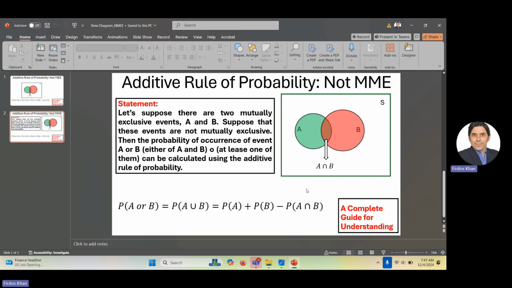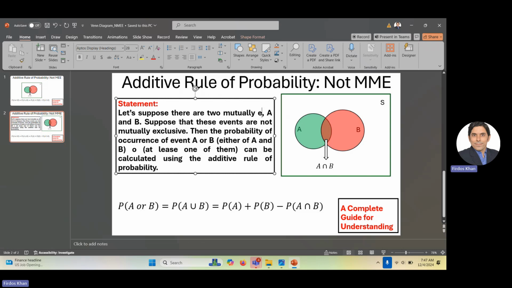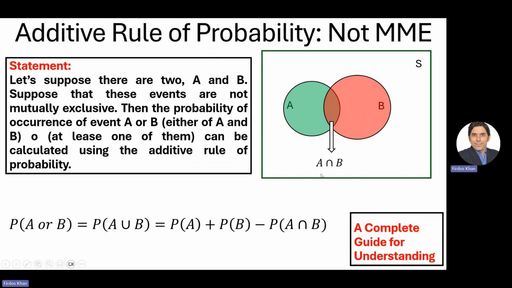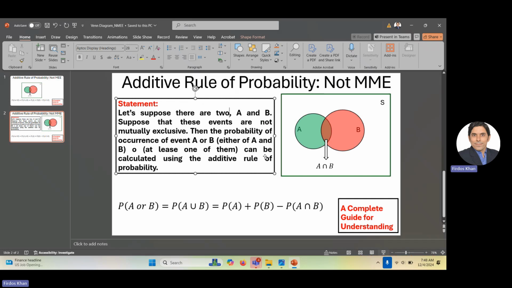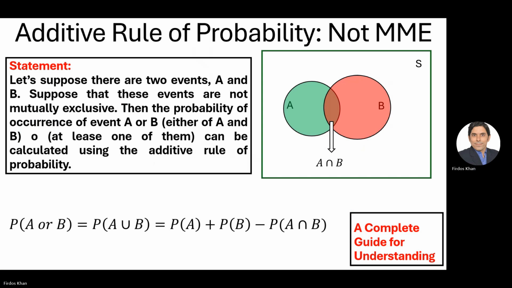Okay, there is a bit of confusion, so I need to remove that. Yes, they are not mutually exclusive. Let's suppose we have the statement that there are two events, A and B.